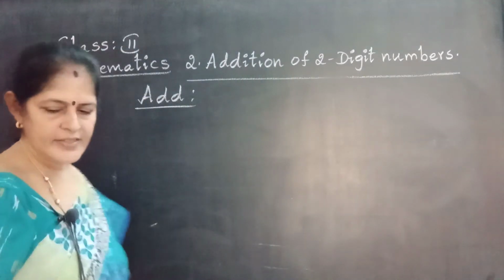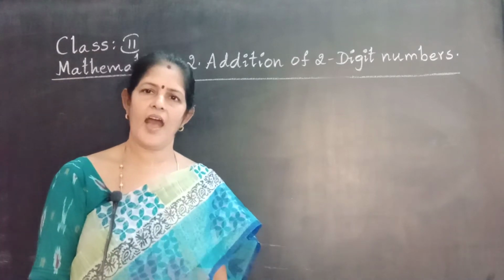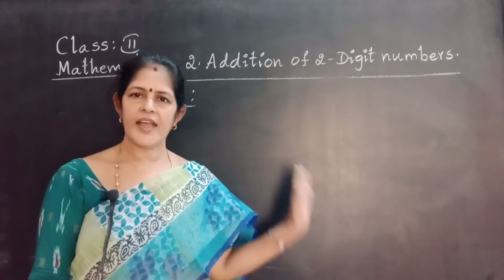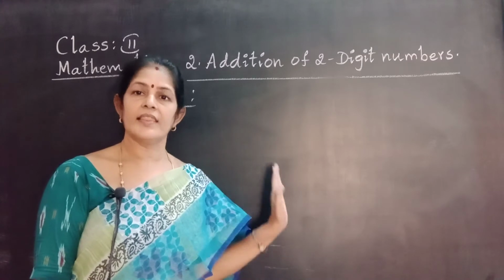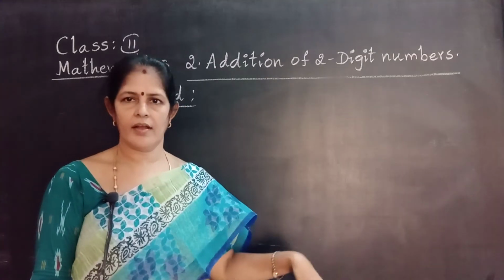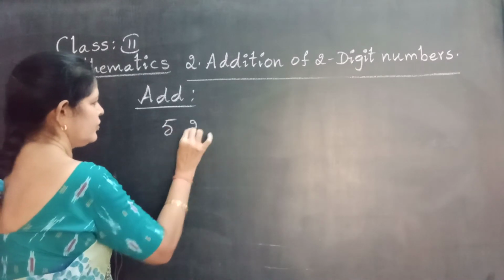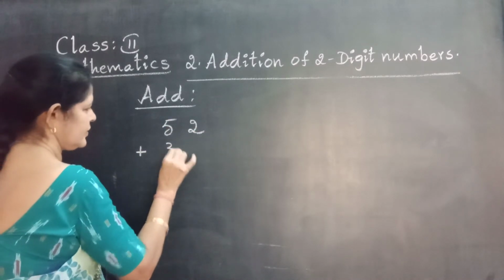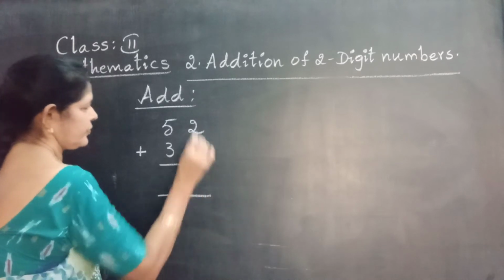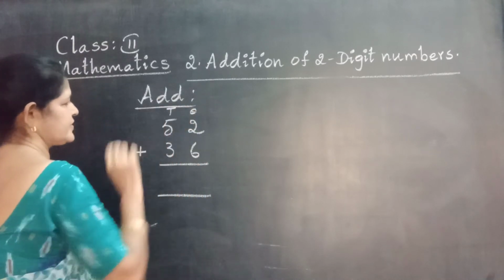Next one, verifying addition. Verifying addition means check the answer ourselves. We are doing addition, we get the total. Is the total correct or wrong? See, 52 plus 36. Ones place, tens place.